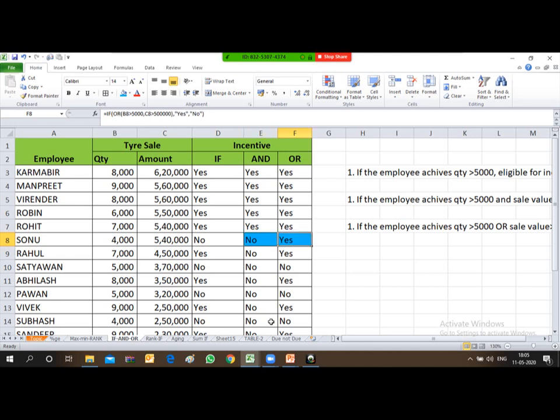But here in this column F, you see one condition is met, that is sale is greater than 5 lakhs, so he is able to receive the incentive. So hope friends these IF AND and OR functions are clear to you.